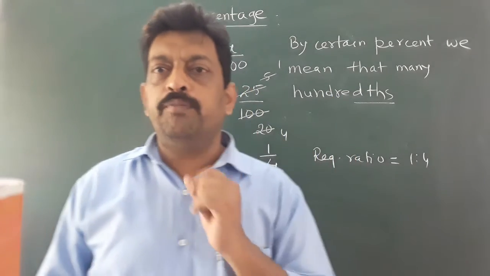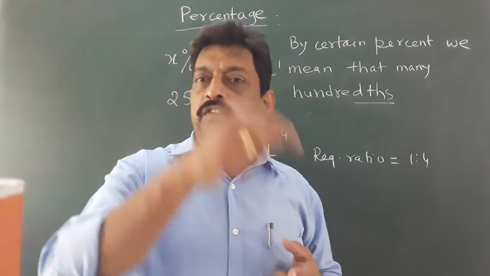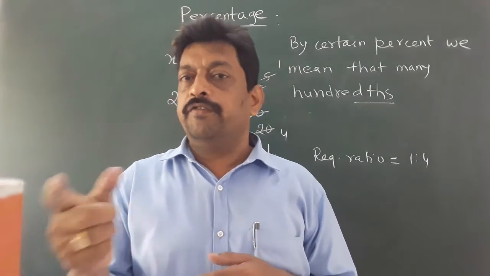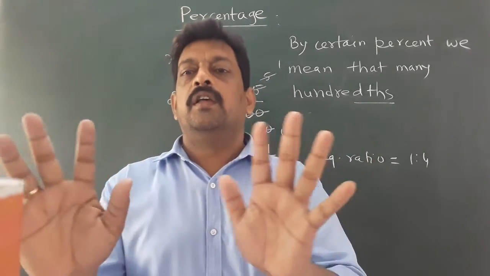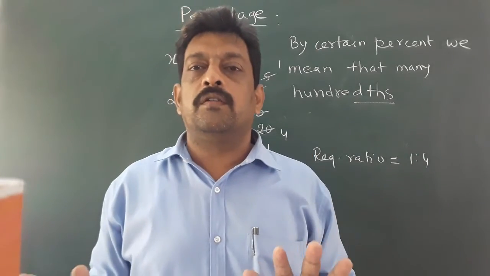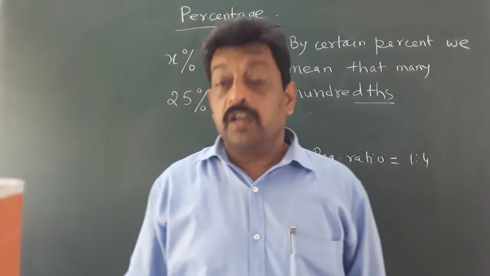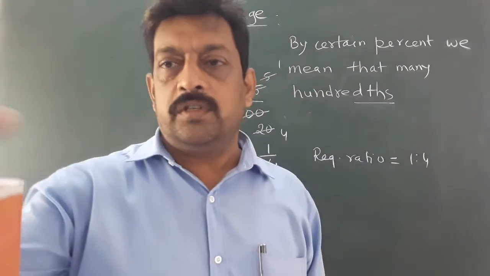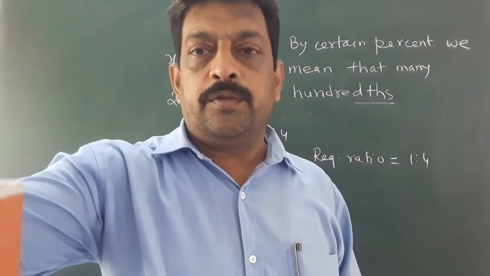So these are the two important things you must keep in mind. If percentage is given, divide it by 100. If you have to find percentage, multiply by 100. If you keep this simple thing in mind, then you can do any sum from this topic. Okay, now straight away coming to the exercise questions. Let me tell you what type of questions you will get in this topic.